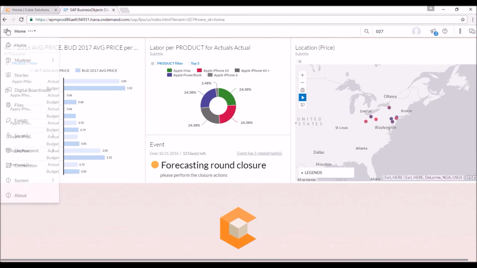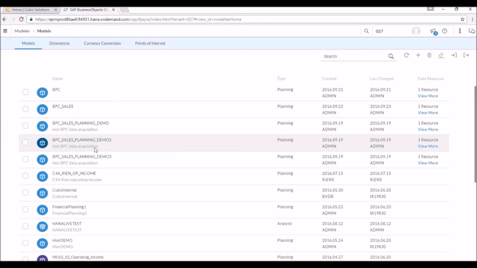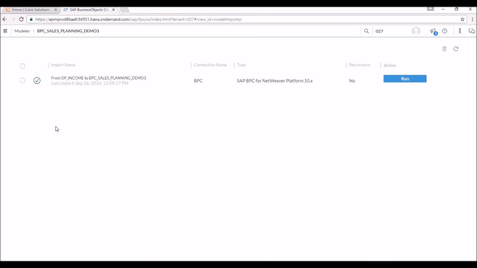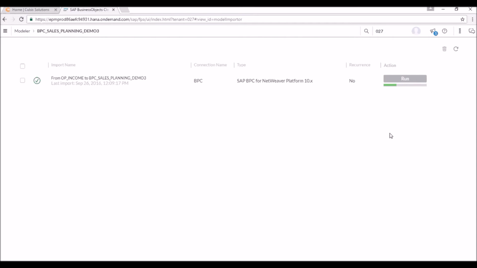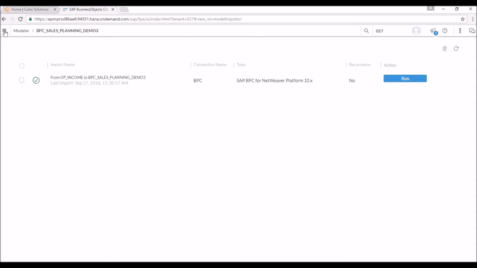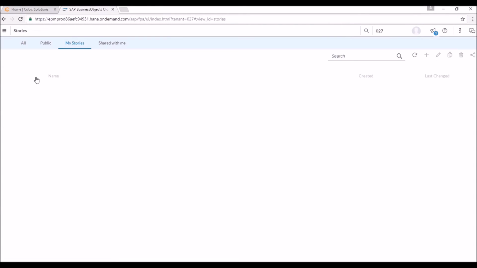And to start the data import process, he will now navigate to the main menu and choose a BPC model that we have of course already created for the sake of this demo. By choosing View More, the controller gets presented with data import packages. In our case there is just one, and by simply clicking the Run button, the data import from BPC to BioCloud starts.